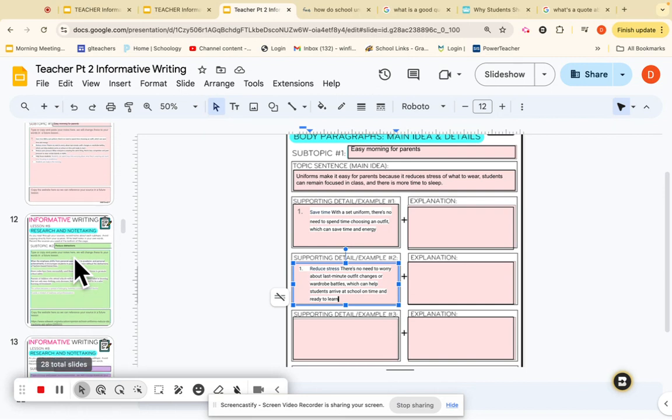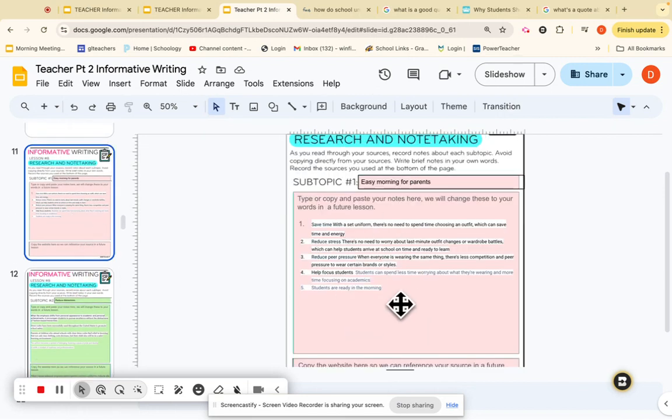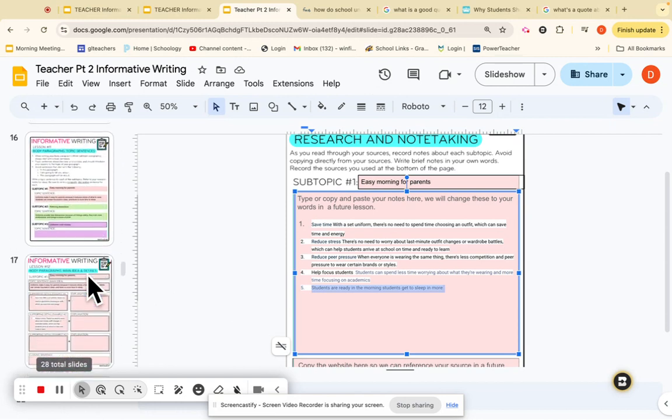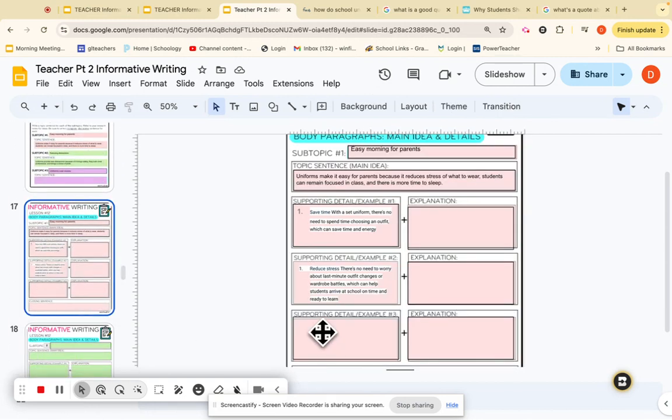Then I'm going to go back up here and get one more of my 5 facts. And I like that: students get to sleep in more. So I'm going to take that. I'm going to highlight, Control C, come down here, and then go to there and paste it.